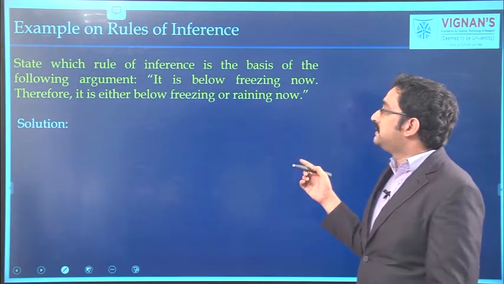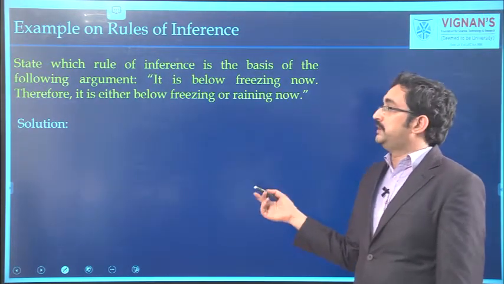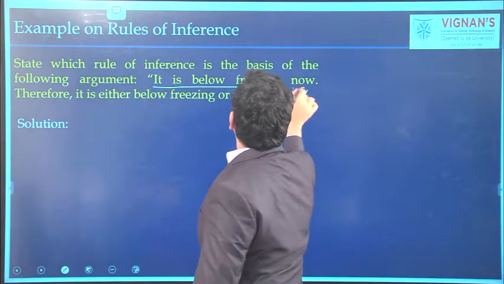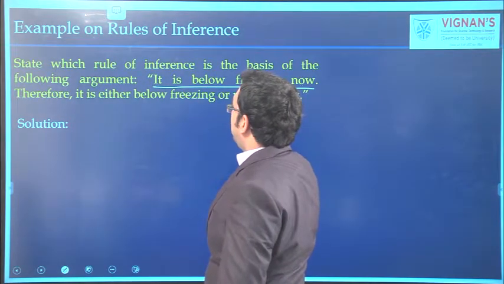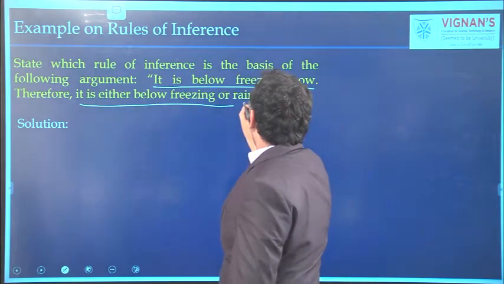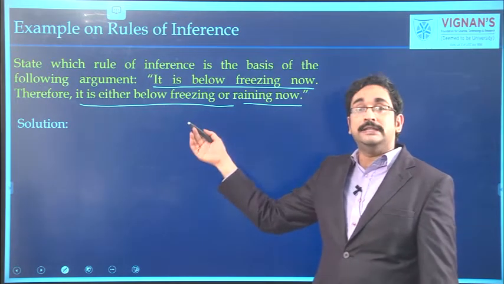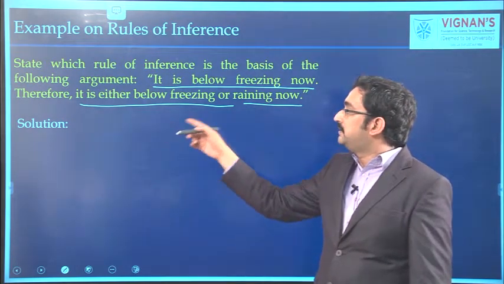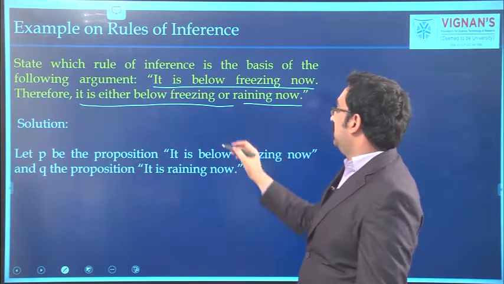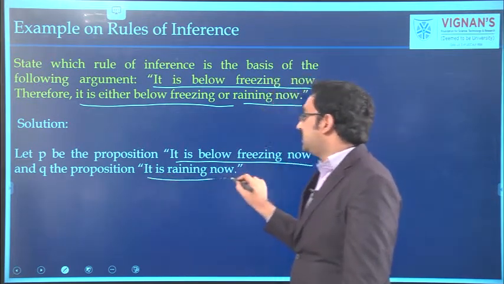Here one problem is given, and we have to identify which rule of inference is applicable to it. Here the argument is given: it is below freezing now. That is one proposition. Therefore, it is below freezing or raining now. The part before therefore is the premise. The part after therefore is the conclusion. So here we assume P as it is below freezing now, Q as it is raining now.